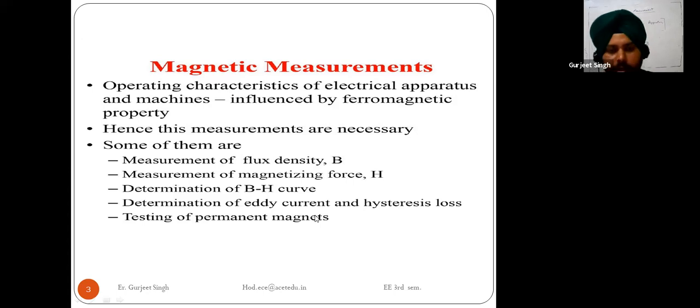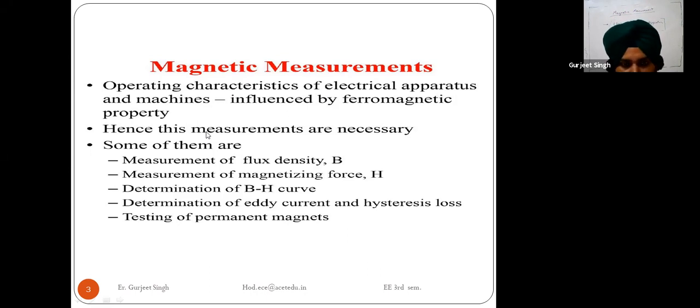Okay, so these measurements revolve around magnetic measurement, and these measurements are related to electrical machines. So moving toward what the flux density is, you can say that it is the number of lines of force, basically the number of magnetic lines passing through the unit area of the material. That is called the flux density.